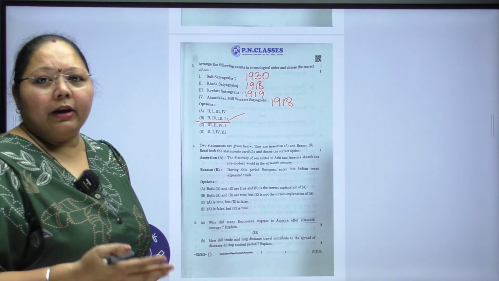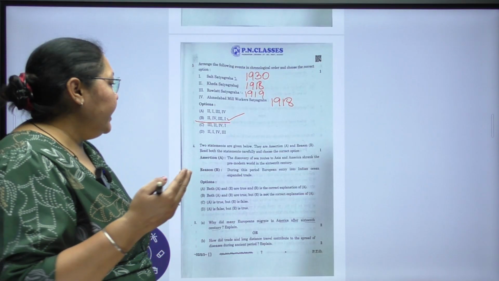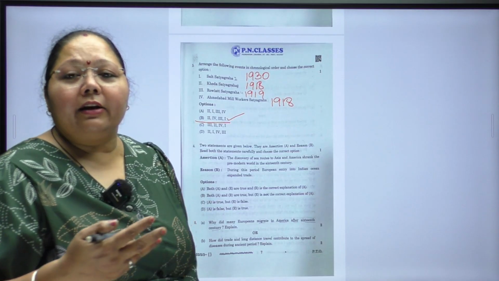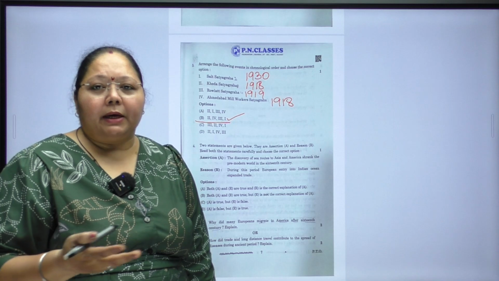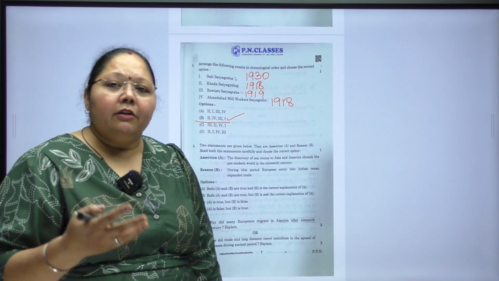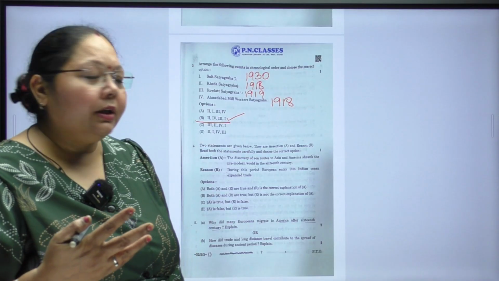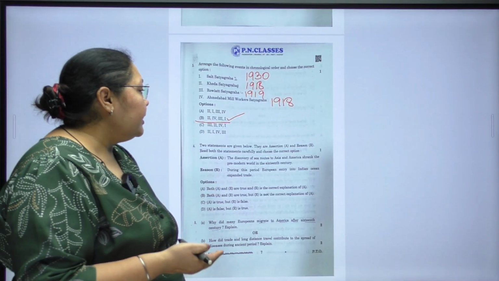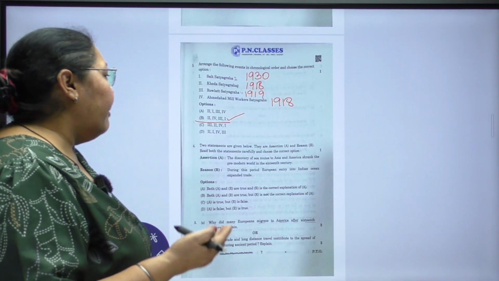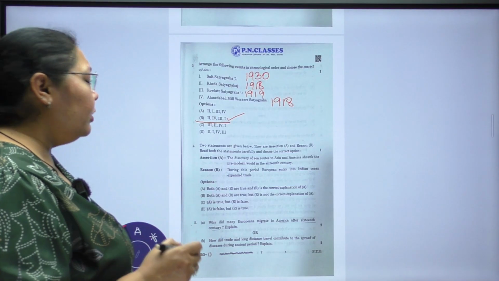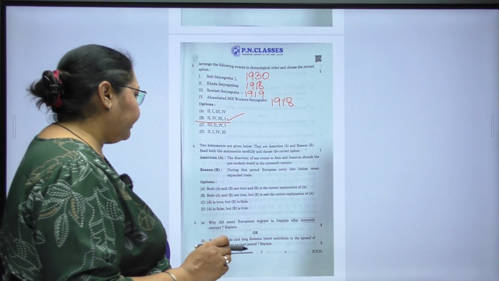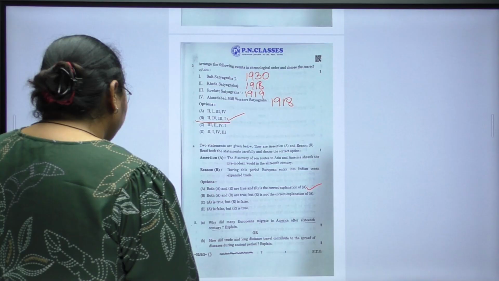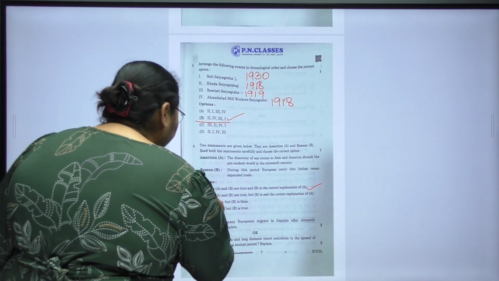Yes, we all are aware that the Europeans entered India through the Indian Ocean to expand their trading because they saw that we are rich in minerals and spices. Spices were the first thing which they wanted to trade throughout the world, and with this they entered, and yes, because of that only they discovered the sea routes to Asia and America, and the world shrank. So in short, both A and R are true. So option A is the correct answer.